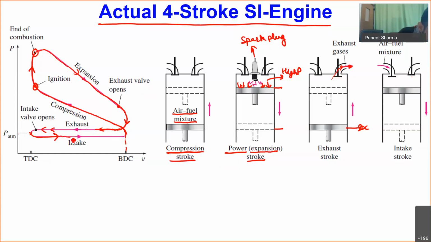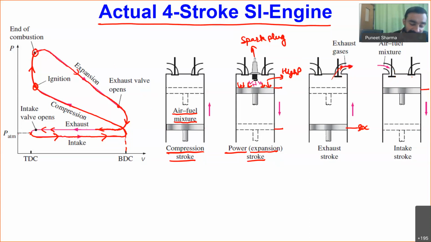So that's why during this intake stroke, my pressure will remain constant. Okay, so this is my intake stroke over here. And after the intake stroke, once again my cycle will be having compression, and it will once again complete this entire process. So during the intake stroke, my piston is moving from top dead center to bottom dead center in the downward direction, and my intake valve is open.